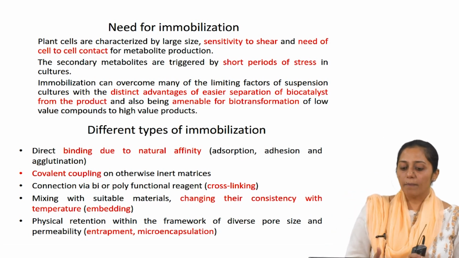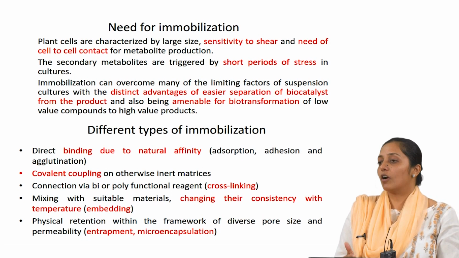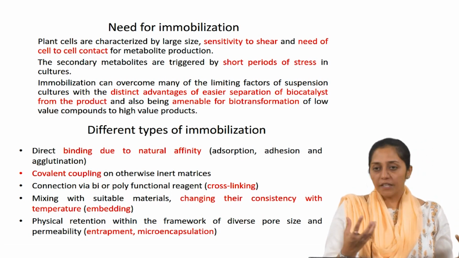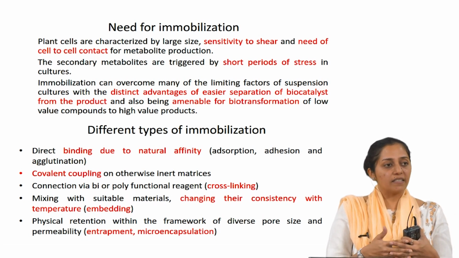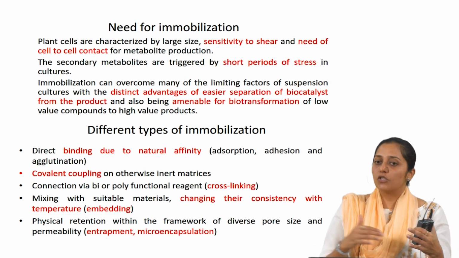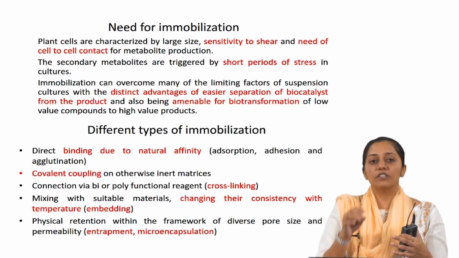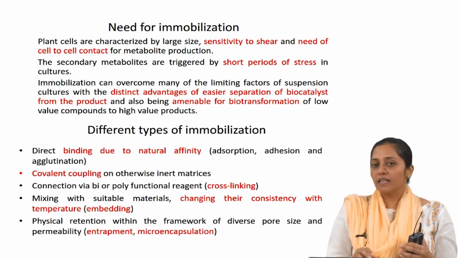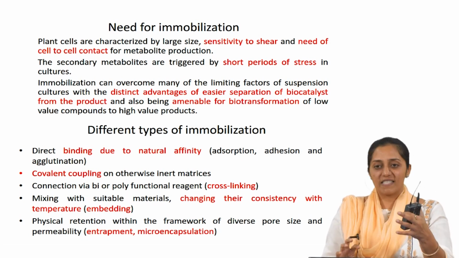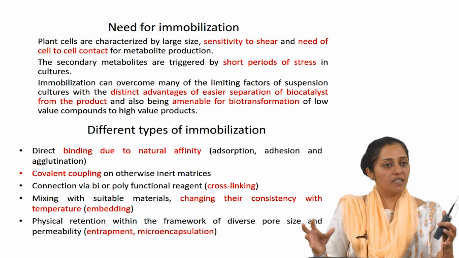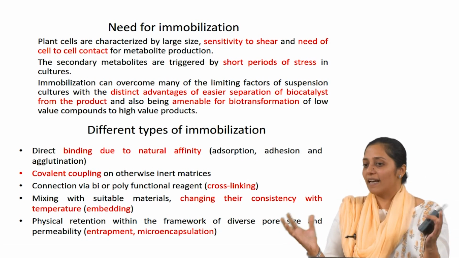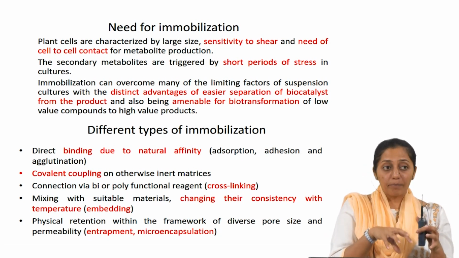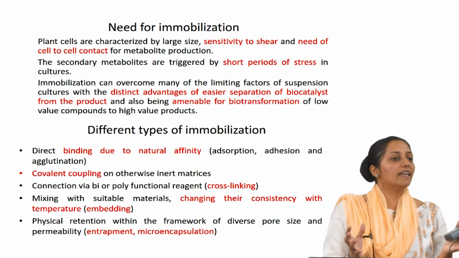Then connection via bi or polyfunctional reagents, which is called cross linking, which means you can have a polymer matrix and your cells. Now, these polymer chains will join to each other to form a matrix using a cross linker. These are polyfunctional agents, they will have different functional groups which will facilitate joining of these polymer chains. Once these polymer chains interact, they form a matrix, and if the cells are captured within that matrix, then they will get encapsulated.